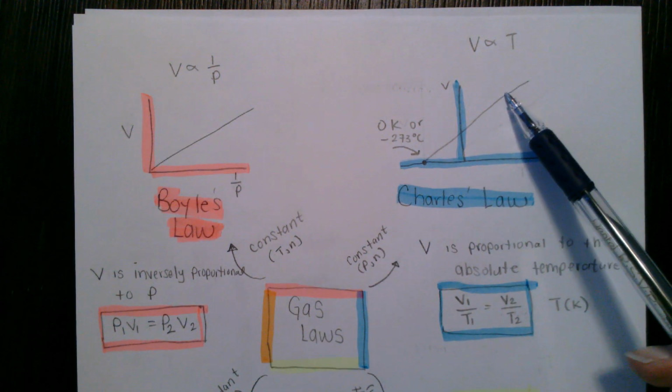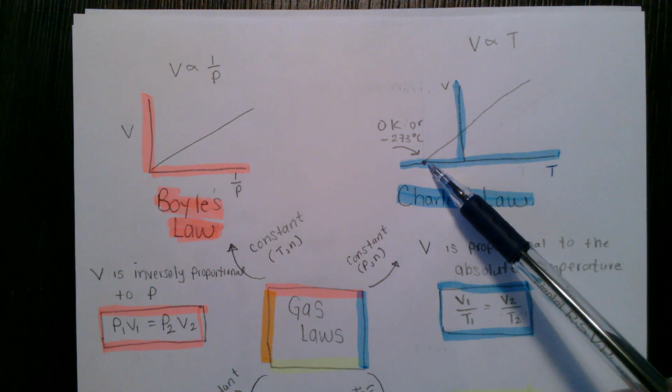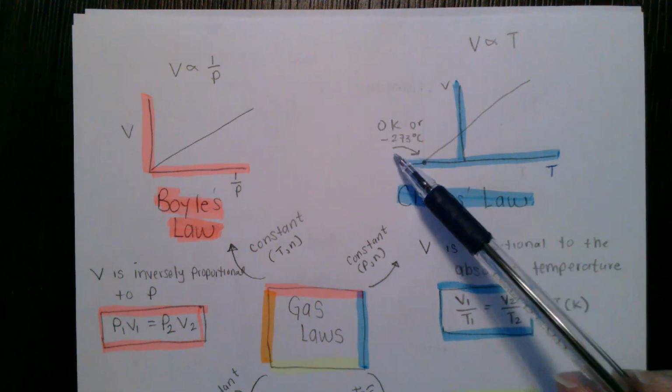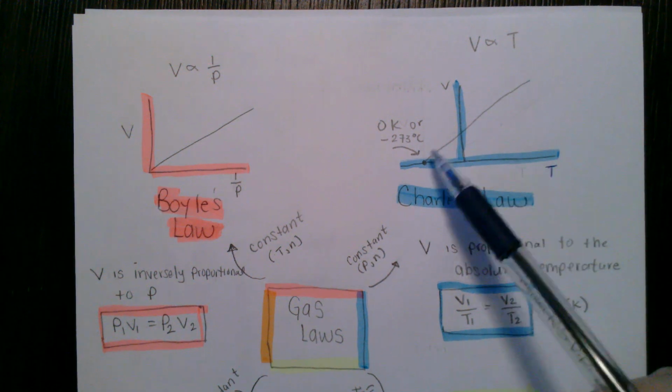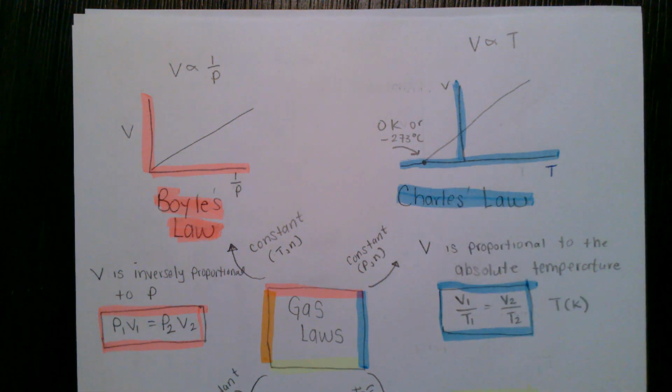Or if you decrease the volume, eventually you get to a place of 0 temperature, 0 Kelvin, or negative 273 degrees Celsius. So the point at which this crosses the axis here is our absolute 0. This is essentially no kinetic energy of the sample.